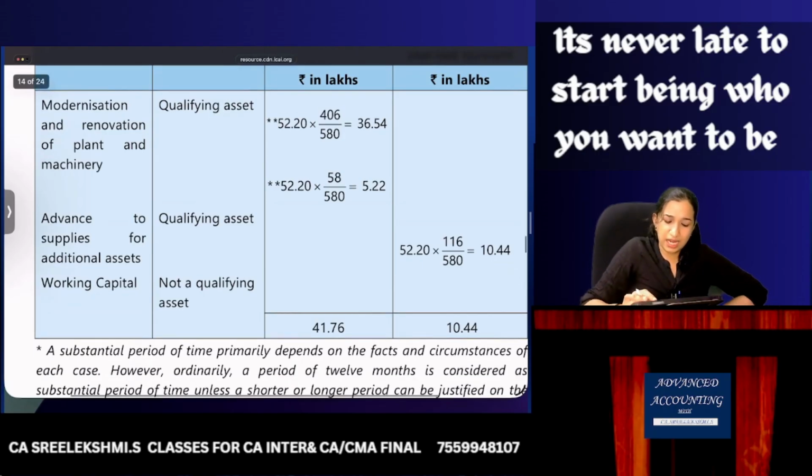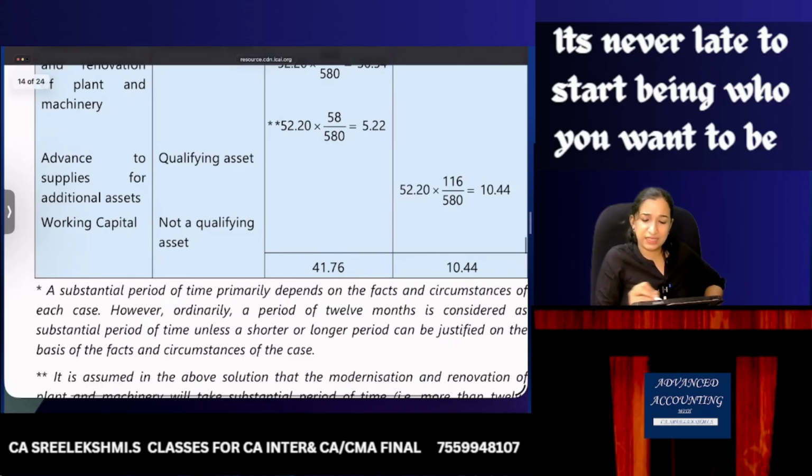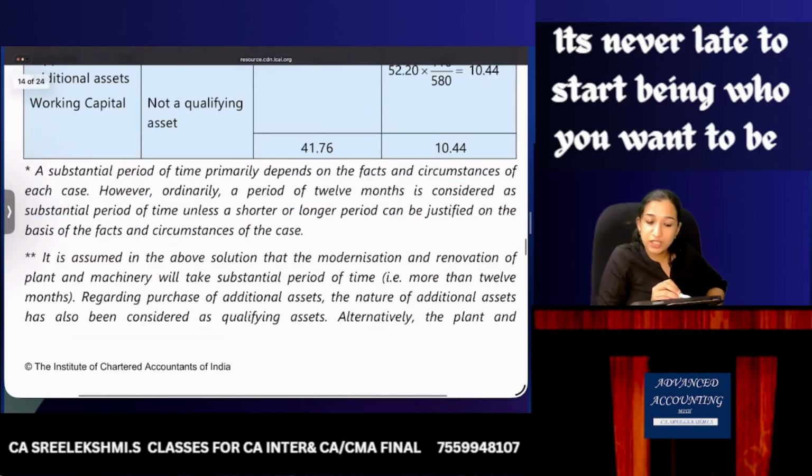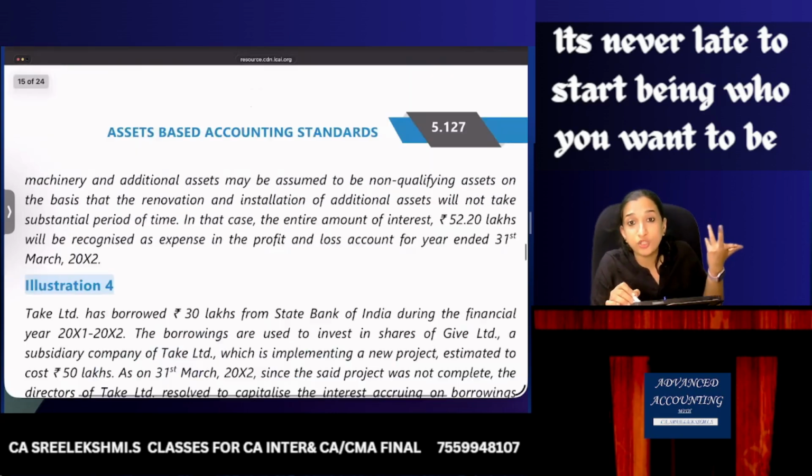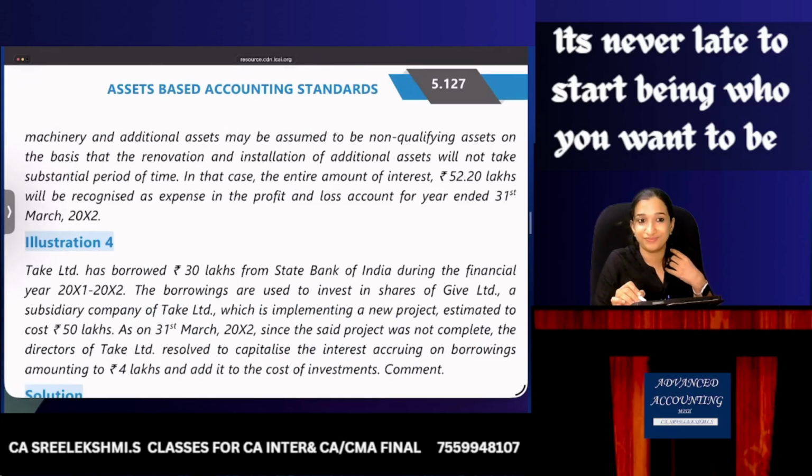Substantial period of time depends on facts and circumstances. It is assumed in the above solution that modernization and renovation of plant and machinery will take a substantial period of time. Regarding purchase of additional assets, the nature of additional assets is also considered as qualifying asset. Alternatively, the plant and machinery can be assumed as non-qualifying assets also. So that is totally based on the assumption.